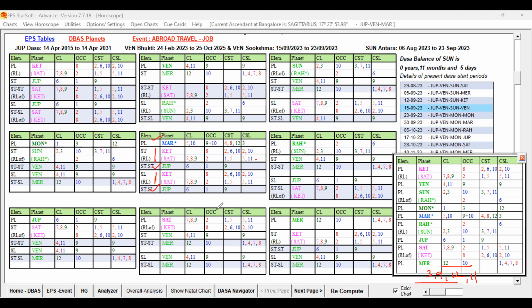And the ninth sublord planet. Ninth sublord is Venus. We can check the ninth lord also, the ninth sublord, all planets we can check. Let us check that ninth sublord. Ninth sublord is good, and star level Mercury is good, and sub level also Rahu Sun is good. But you can see this green is different from this green. This green is with the help of the good key planets, I mean, good primary houses are present. But Rahu having got Sun and good houses for the profession also, and Venus is good.